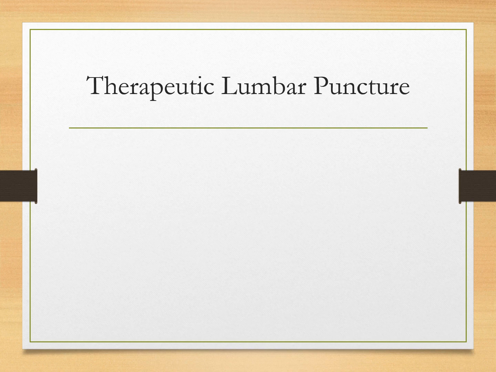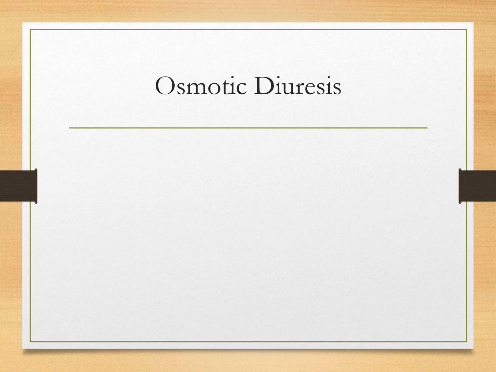Sometimes जब ventriculostomy या VP shunt possible नहीं होता, we may do a therapeutic lumbar puncture. 30 to 50 cc of CSF is drained. Remember, in our brain, up to 150 cc of CSF is present at one time. और एक दिन के अंदर 400 से 500 ml CSF प्रोड्यूस होता है। Sometimes there is brain edema and we need to use osmotic diuretics like mannitol.